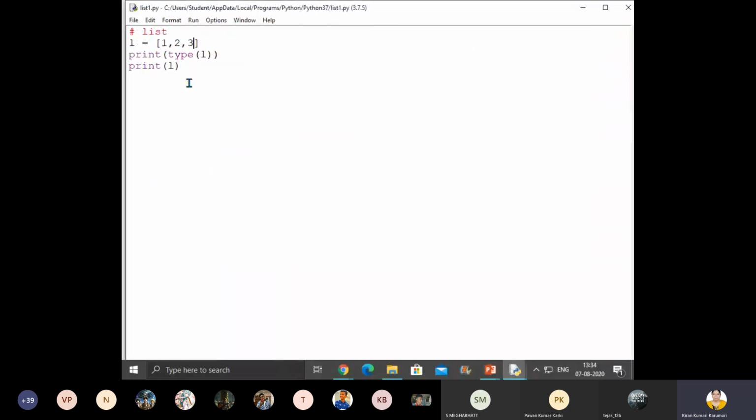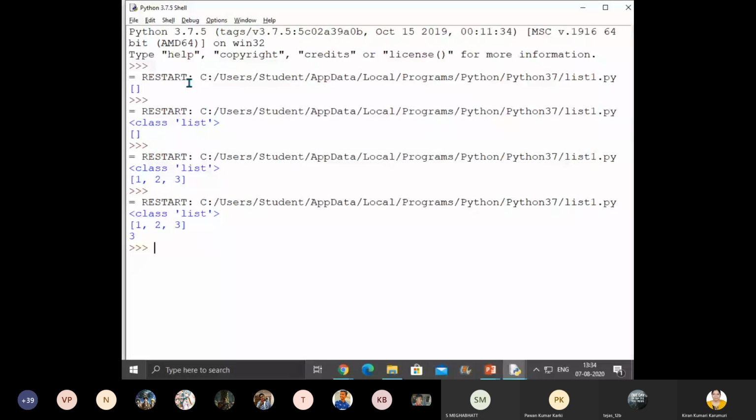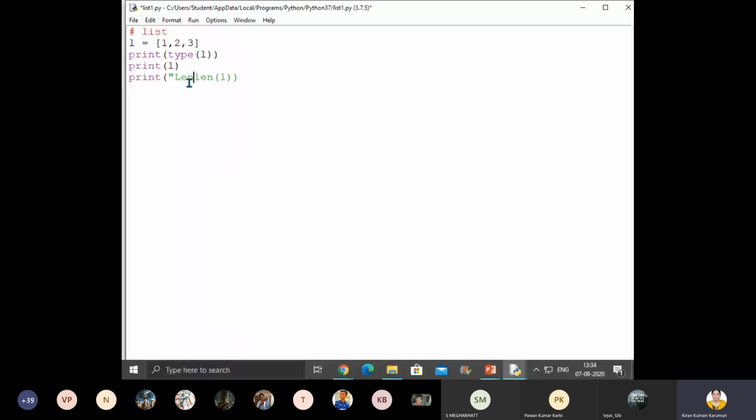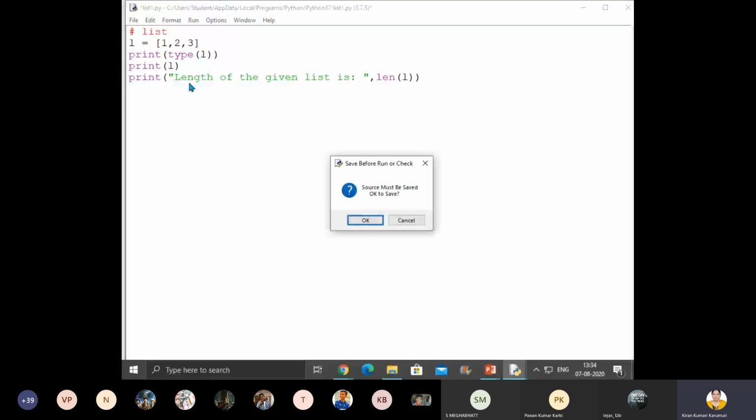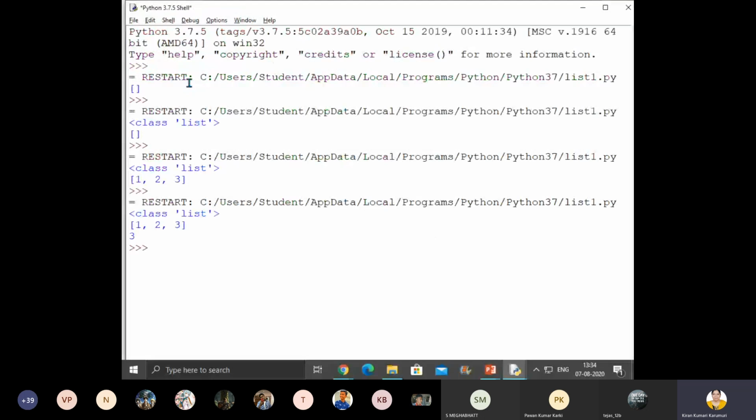So now let me display what is the size. How do we display size of a list? Using len function. Got it? So what is the length of the list? So let me show you here. Length of the given list is how much? Is len. Got it, children? So now you can see. So length of the given list is 3.